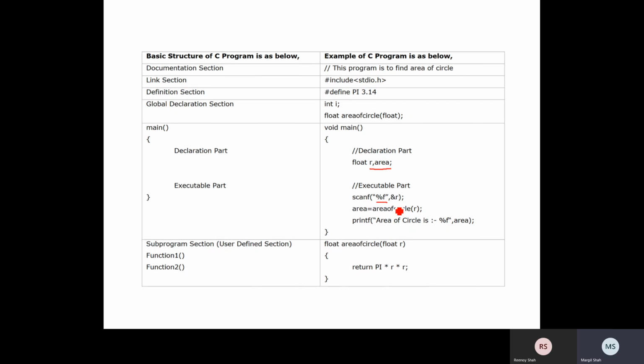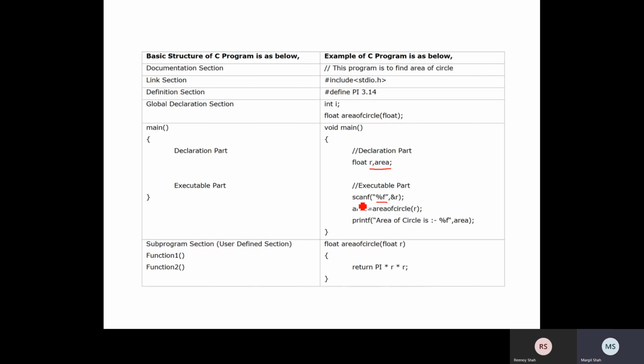But right now you just try to understand, suppose we would like to scan the value of any variable, then a control string is required, and a comma, and the name of that variable with an ampersand sign is required. Whatever the variable may be, whether a float, integer, character, or something else, in all cases %r is required for the scanf statement.